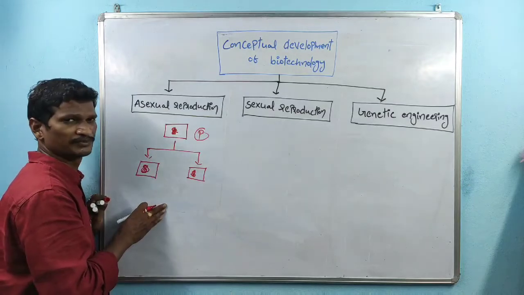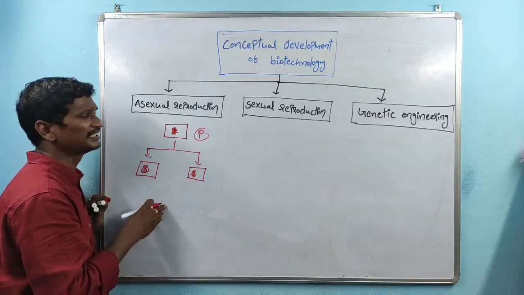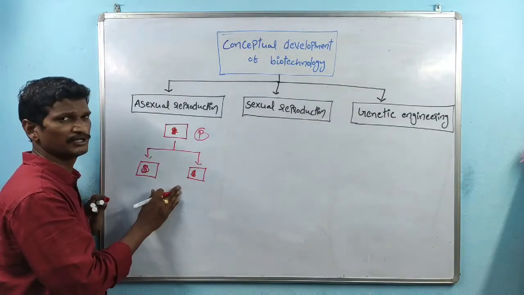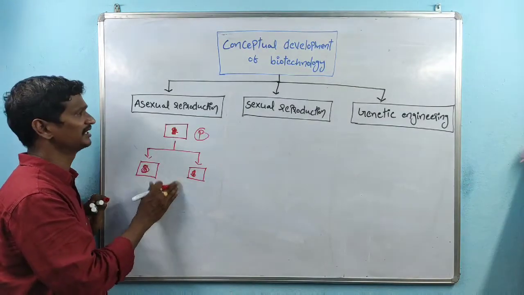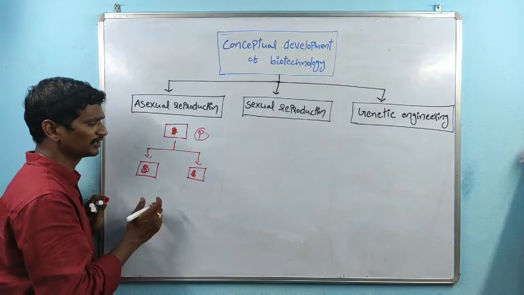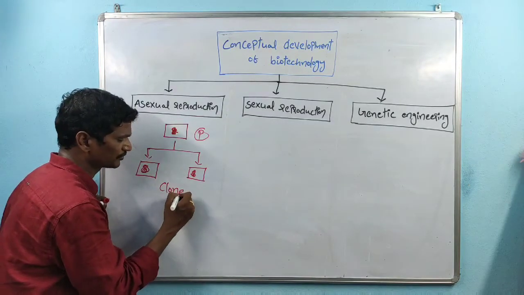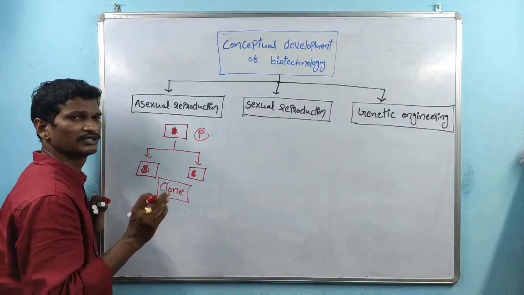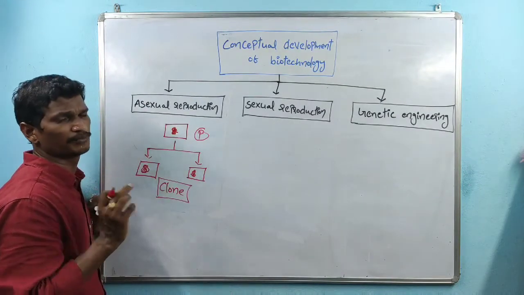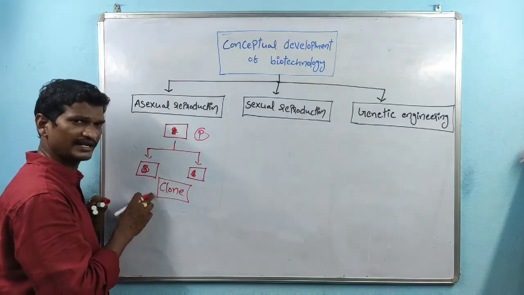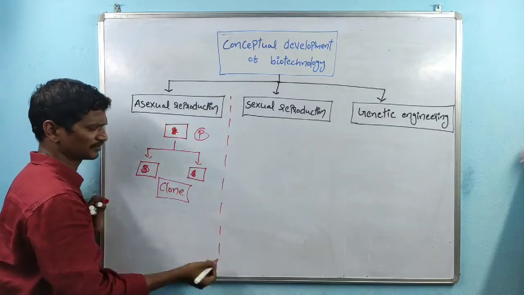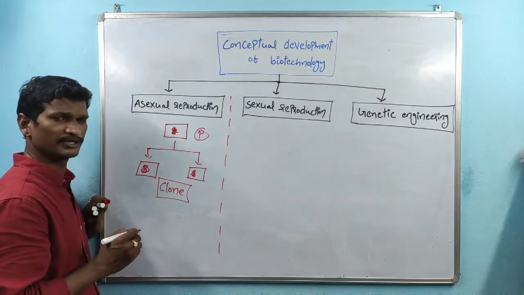In asexual reproduction there is no chance for the generation of variations. That's the reason why in asexual reproduction, clones are produced. We know here clones means identical copies, right? So that is about asexual reproduction.